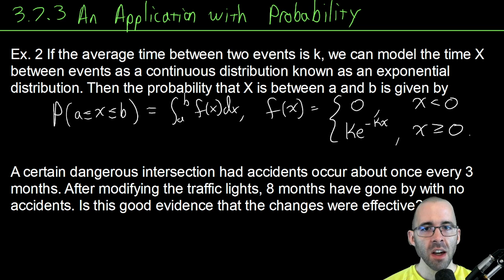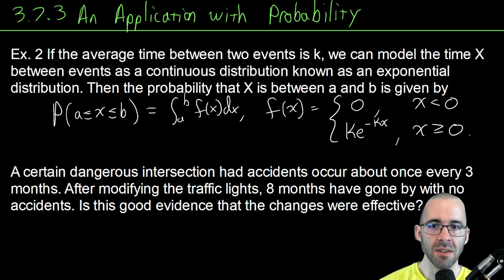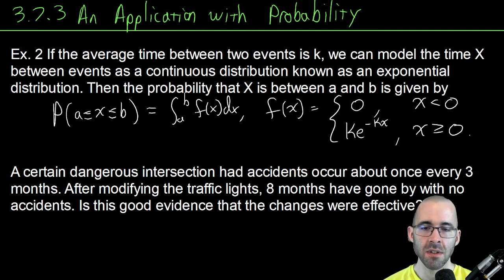But if the average time between two events is some number k, we can model that time between events as some random variable that we call x. So x is random, it's a variable, there's certain probabilities of what it might be, but we don't know what x is going to be. And it's going to be a continuous distribution, different from a discrete distribution. Discrete would be if there's only individual values that this time could be, but continuous, it could be everything in that interval.